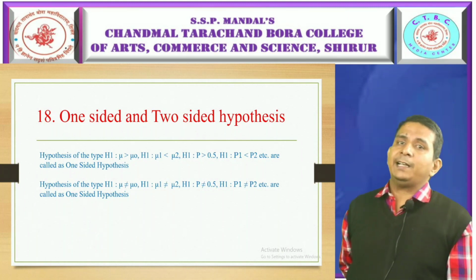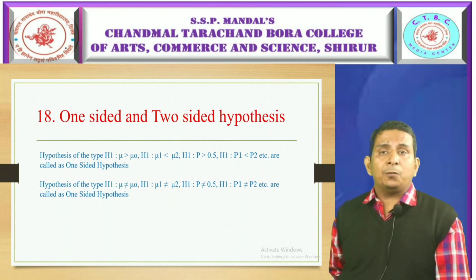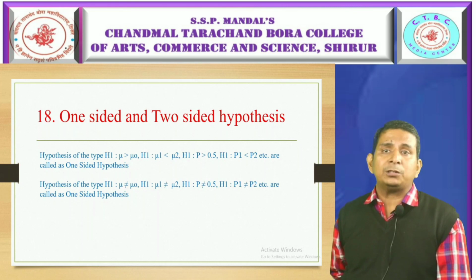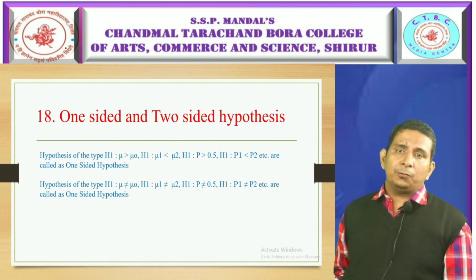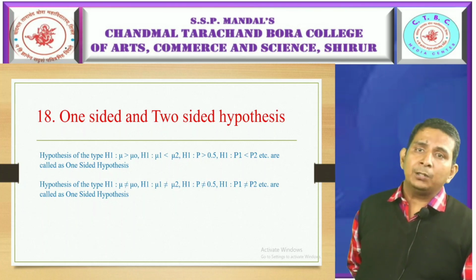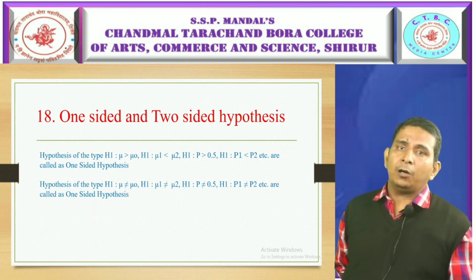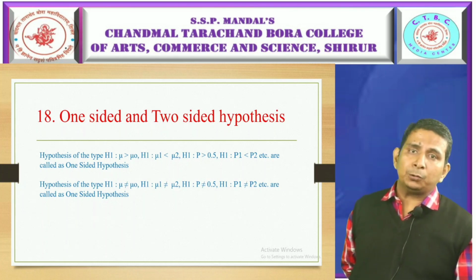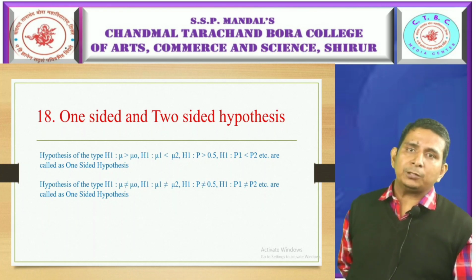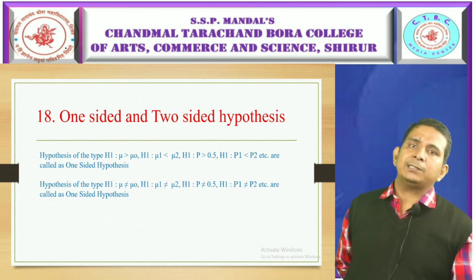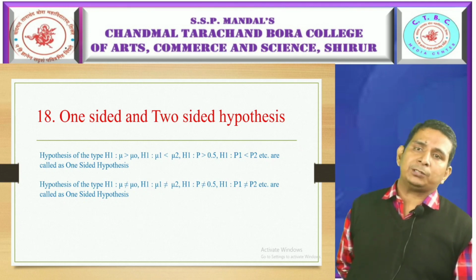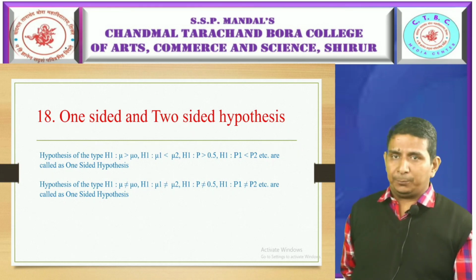Now, one-sided and two-sided hypothesis. One-sided hypothesis is the hypothesis of the type strictly greater than or less than. For example, here we have written mu greater than mu naught, or H1: mu1 less than mu2, or one more hypothesis is the proportion of any parameter, p greater than 0.5 or p1 less than p2. This type of hypothesis is called a one-sided hypothesis.